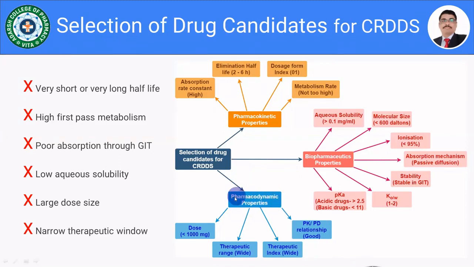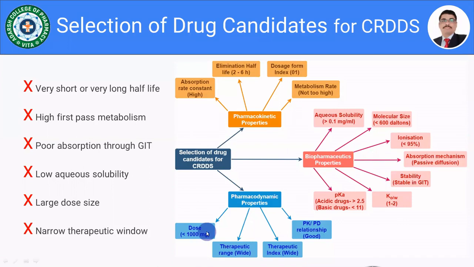So what pharmacodynamic properties need to be considered? The very first point is the dose of the drug. Whatever the dose is, it should be less than 1000 milligram. Why should it be less than 1000 milligram? What will happen if it is greater than 1 gram? Yes, if the dose of the drug is more than 1 gram, and we are supposed to design the controlled drug delivery system,